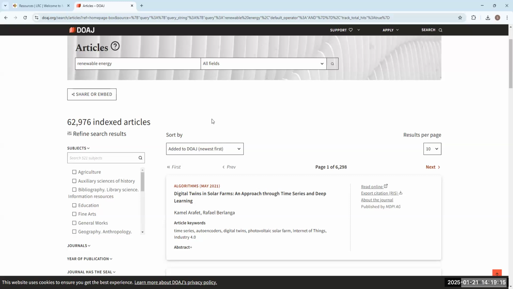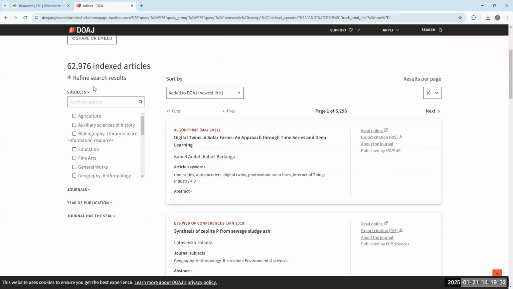What I find really great about the Directory of Open Access Journals as well is that it seems to have more of a global perspective. So you can find information about different points of view from across the globe about something that you are researching here, right?